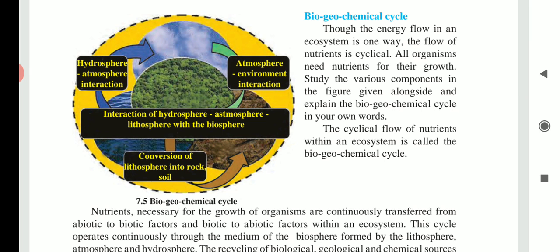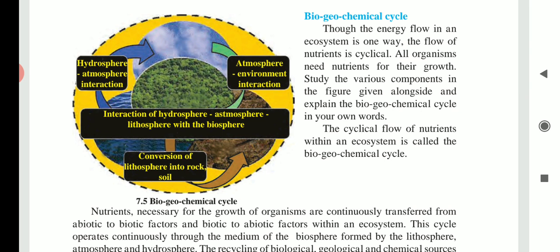In biosphere, which spheres are combined? All three spheres are combined. Which are they? Hydrosphere, atmosphere and lithosphere make the biosphere. So the biogeochemical cycle operates through the medium of the biosphere, which is formed by lithosphere, hydrosphere and atmosphere.